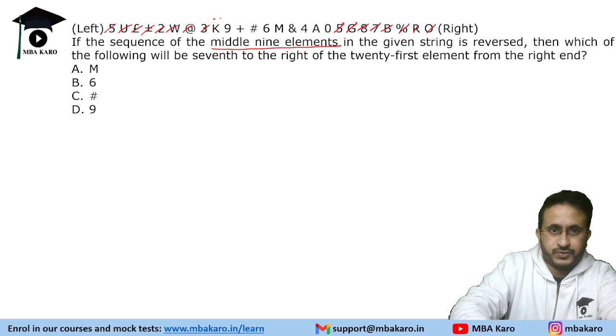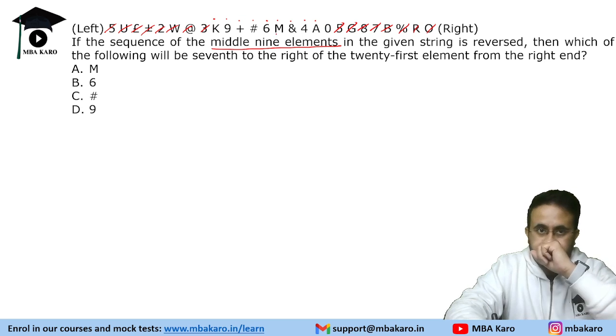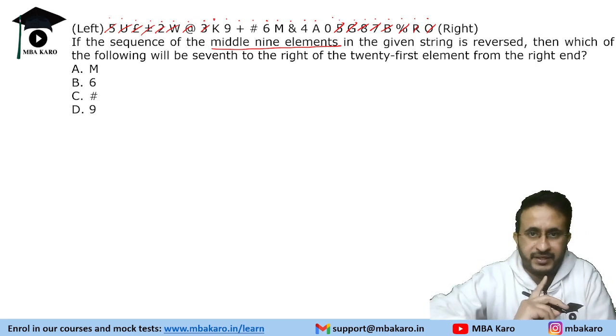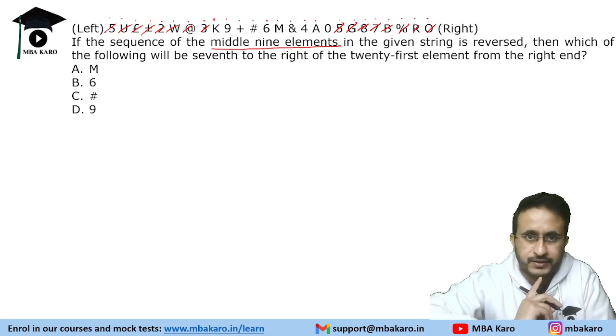Are these 9 elements? 1 2 3 4 6 7 8 9 10 more. So how many have we eliminated? 1 2 3 4 5 6 7 8 9. 4 5 6 7 8. Now the middle 9 is not there.